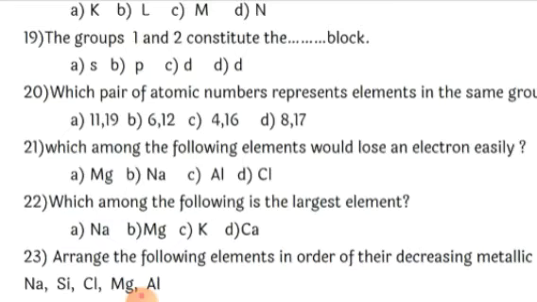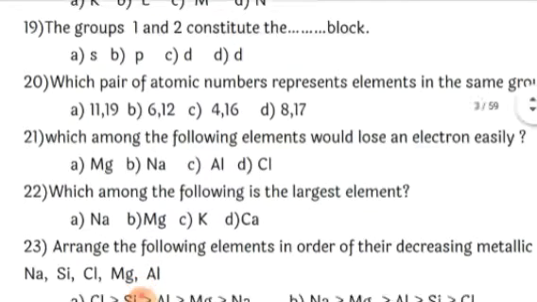4 and 16: the first will be 2, 2 and the second will be 2, 8, 6. So this is also not the correct option. The last one is 8 and 17. 8 is 2, 6, and 17 is 2, 8, 7. So the first one is the correct option, that is 11 and 19, which belong to the same group.